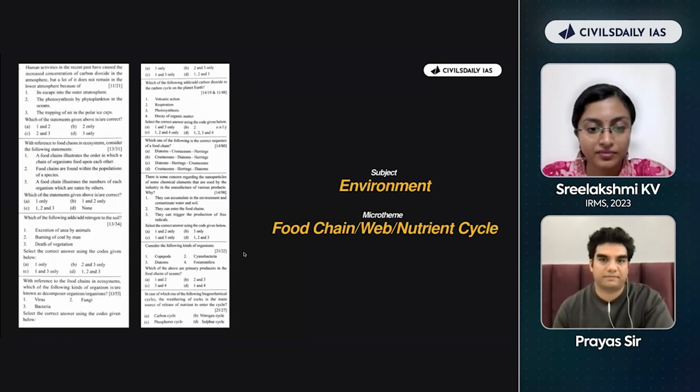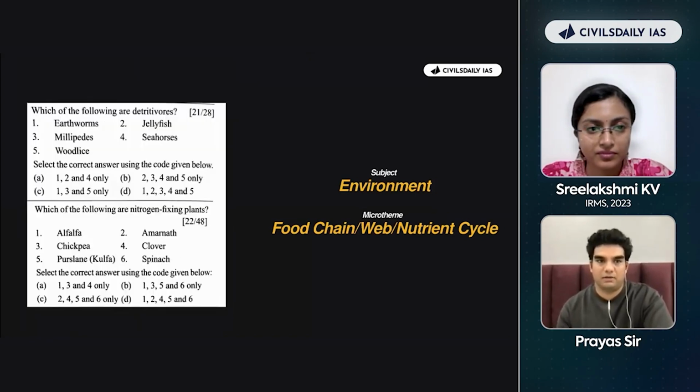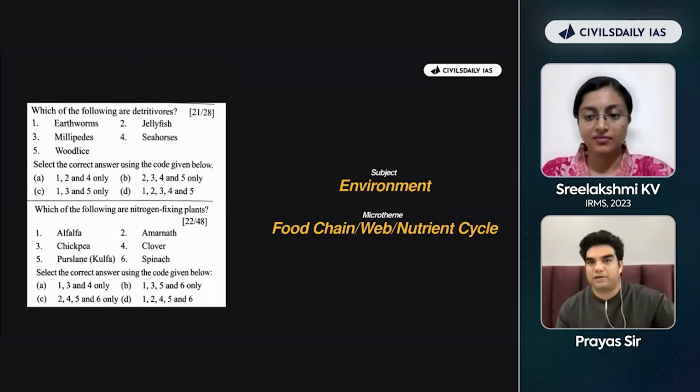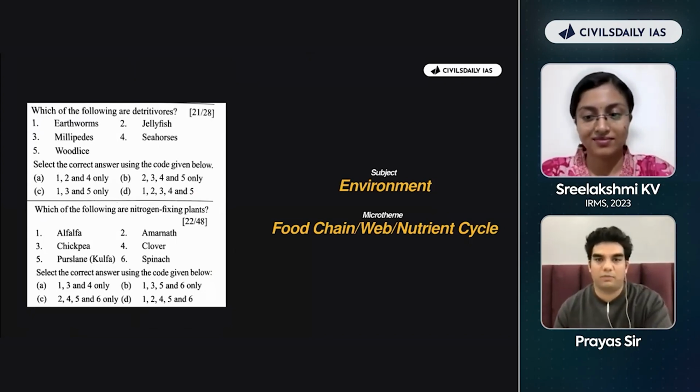Great. This is one of the micro themes: food chain, web, nutrient cycle. That is a micro theme in environment. Look at the questions there. ये आप जनरली ऐसे सोचोगे नहीं कि यार कल मुझे फूड चेन और न्यूट्रिएंट साइकिल खत्म करना है. You'll never think like this when you're preparing as an aspirant. You like, environment करना है. इतना abstract level पे पढ़ाई करोगे तो यार प्रॉब्लम में फंस जाओगे eventually.